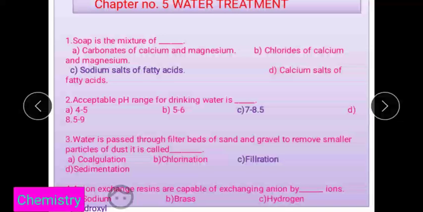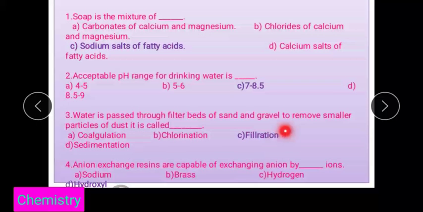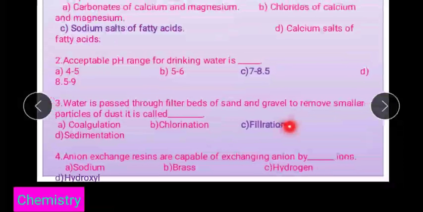Next question, the fourth question: the anion exchange resins are capable of exchanging the anions by dash dash ions. Anion exchangers are exchanged with OH minus ions, which is called a hydroxyl ion. This is the fourth option, and this one is the correct option.